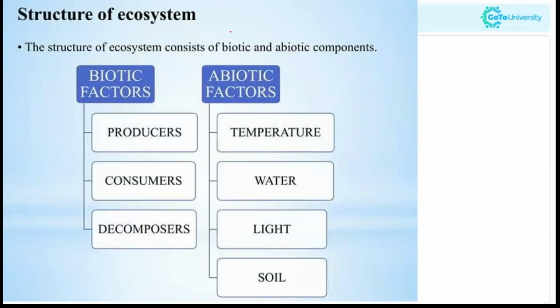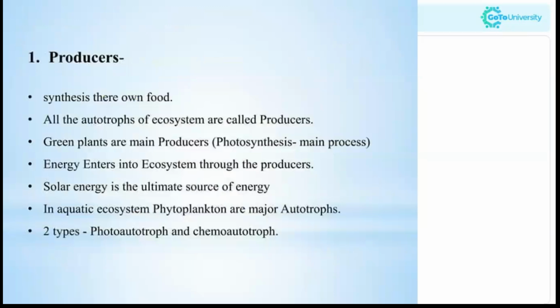Now, the structure of ecosystem. As we discussed, they consist of biotic and abiotic components. The biotic factors are producers, consumers and decomposers. The abiotic factors are temperature, water, light and soil, which we discussed in the last class. Now let's move to the biotic factors in detail.